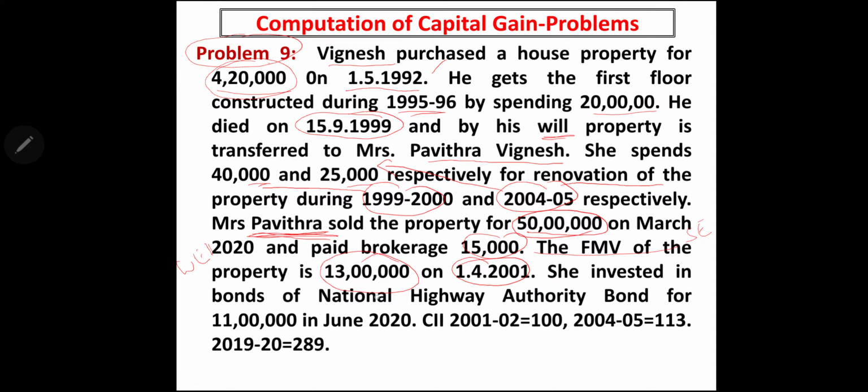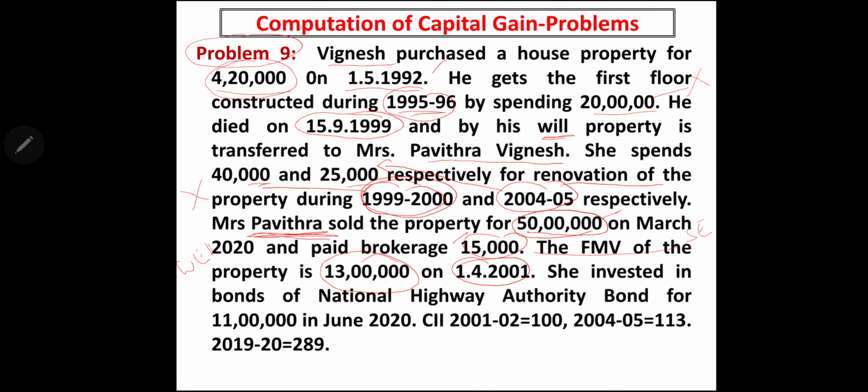So what will we write? First we'll write the selling price, 50 lakh. From that we have to deduct the selling expense 15,000. Then we have to deduct the cost of improvement. The cost of improvement made by the previous owner should not be computed, and cost of improvement done before 1/4/2001 should not be taken.